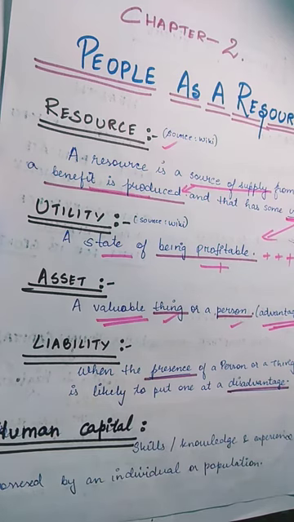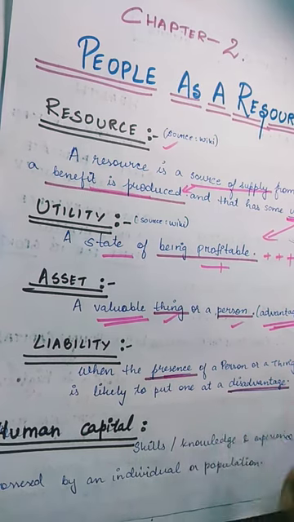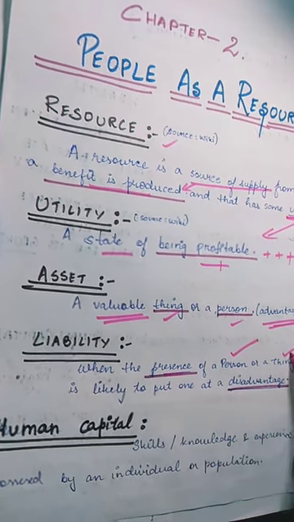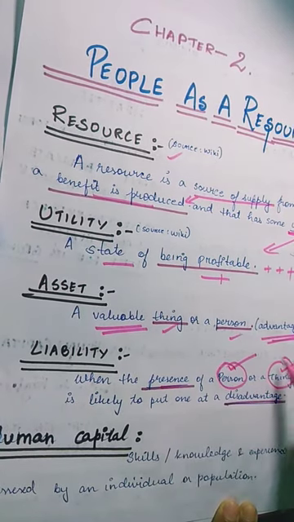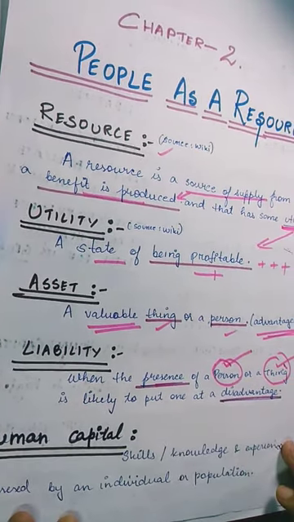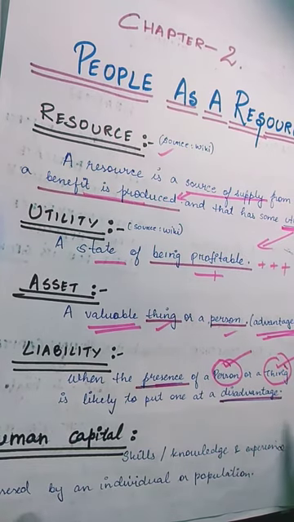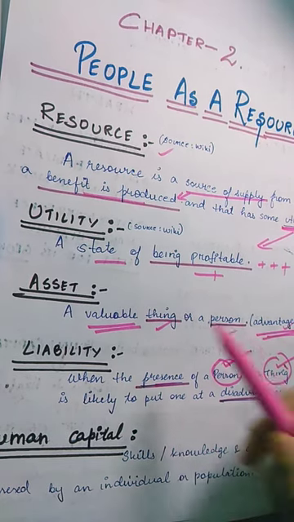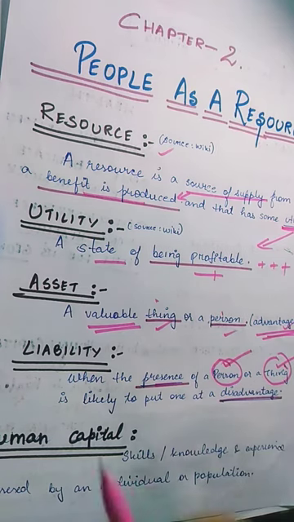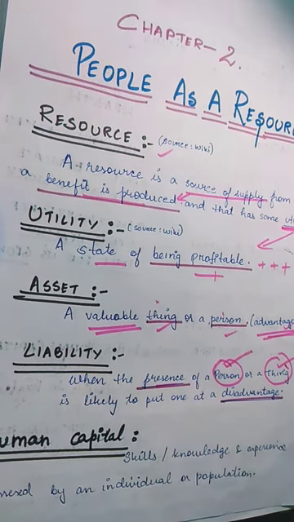Then we have the concept of liability. What do we understand by liability? It is when the presence of a person or a thing is likely to put one at a disadvantage. Liability can also be a person or a thing. So here we understand very clearly that an asset is advantageous, and can be a person or a thing. Similarly, a liability can also be a person or a thing, but it is disadvantageous.